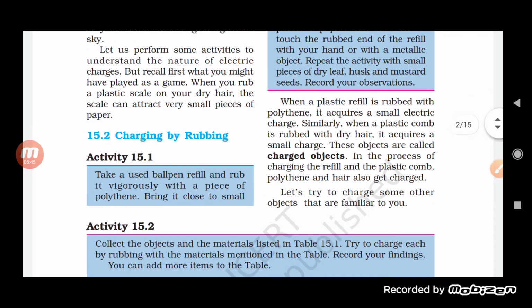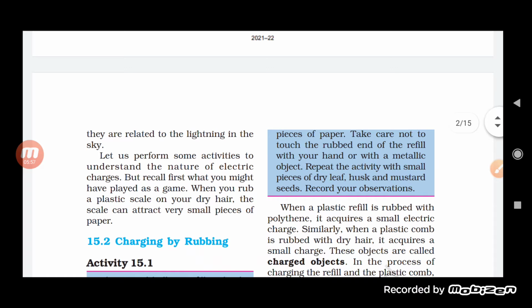So we have taken a ball pen refill and rub it vigorously with a piece of polythene, and bring it close to a piece of paper. Take care not to touch the rubbed end of the refill with your hand or with a metallic object. Repeat the activity with small pieces of dry leaf, husk, and mustard seeds, and record your observations.